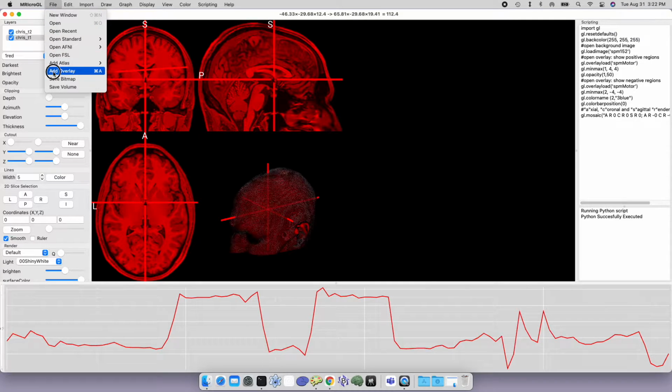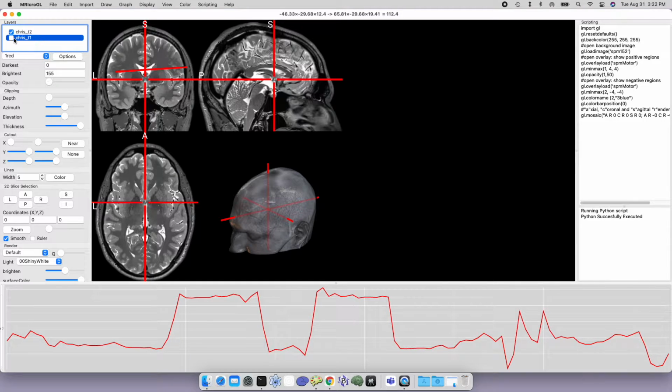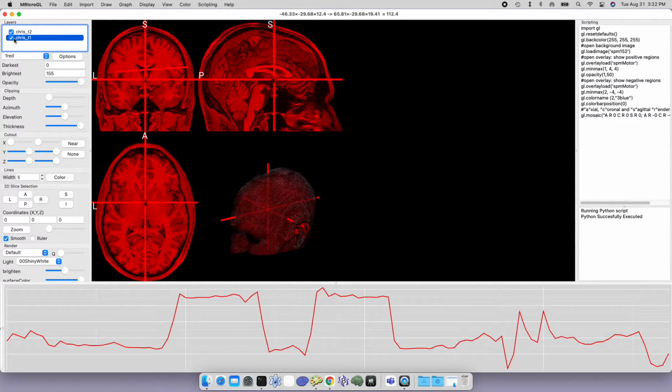You could also just choose Add Overlay, and that means don't close the image I'm viewing, but view this new image on top. And so you now see in the color bar, the layer box on the upper left, it's saying I have two images open. CRIS T2 is at the bottom, and then above that we have a layer of CRIS T1. So I can hide CRIS T1 or show CRIS T1 to reveal the image underneath it.